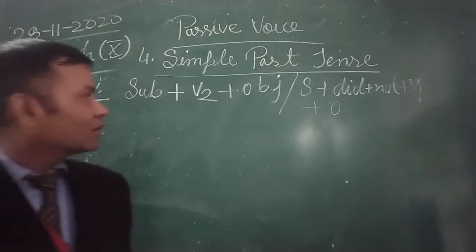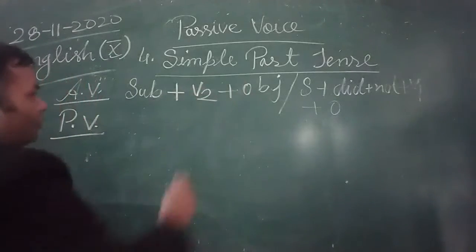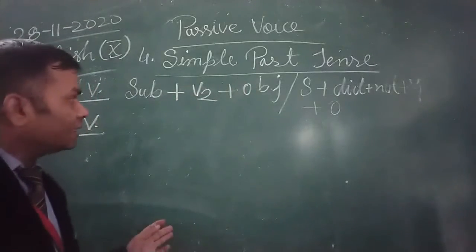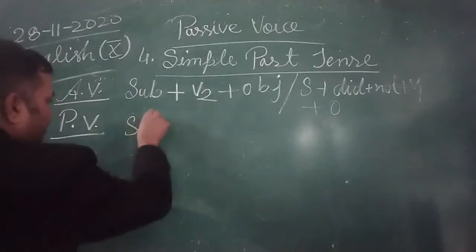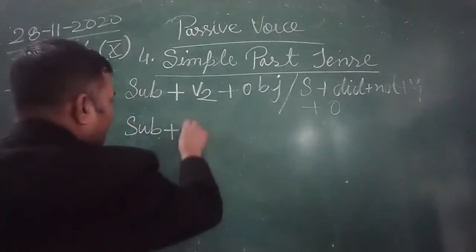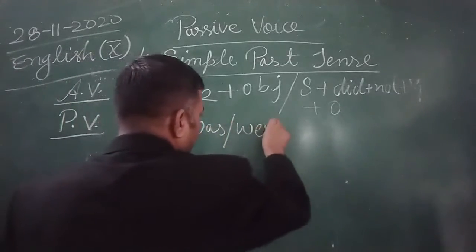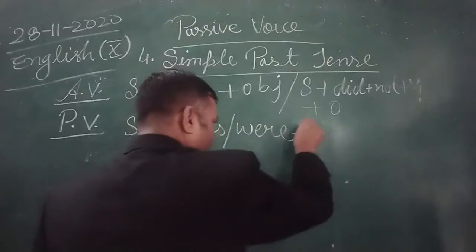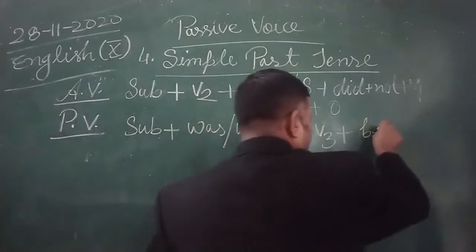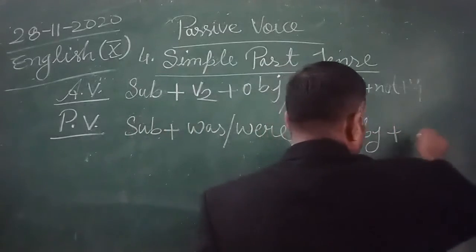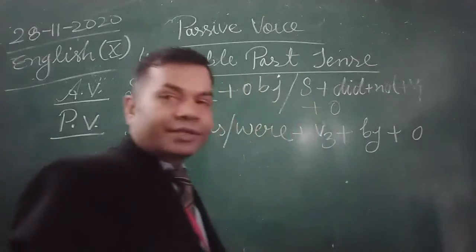Okay, in passive voice, we all know very well that object becomes subject, helping verb was or were is used, third form of the verb is used, then by, and this subject becomes object. We all know it.